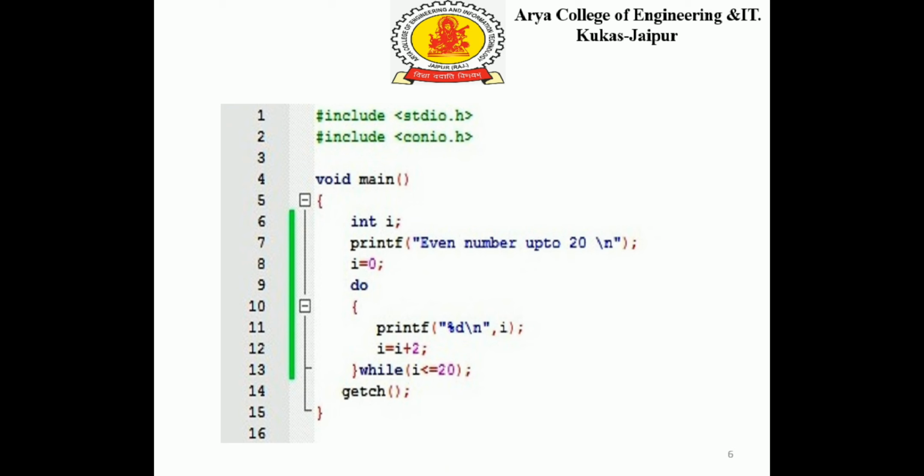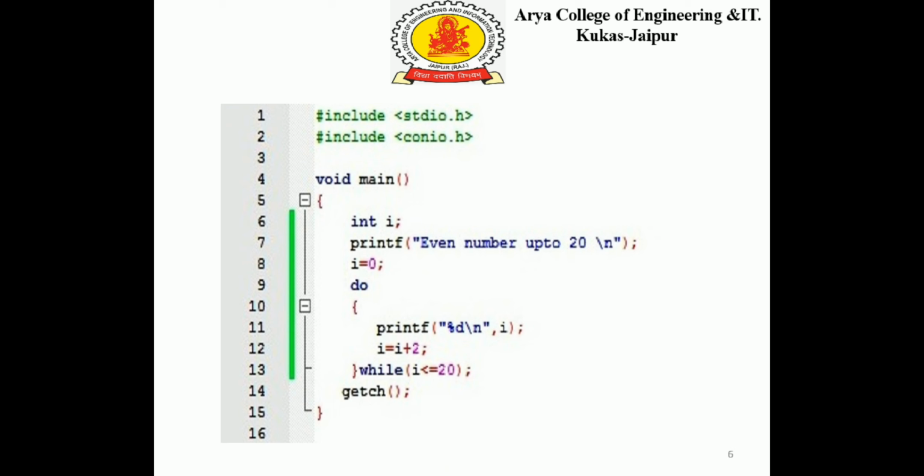Then for the first time, the block of code of do while loop will be executed first, and then the condition will be checked for the first step only. The printf is printing the value of i, and then again i is incremented by 2. This is the second statement, the essential statement of the loop that is executed.